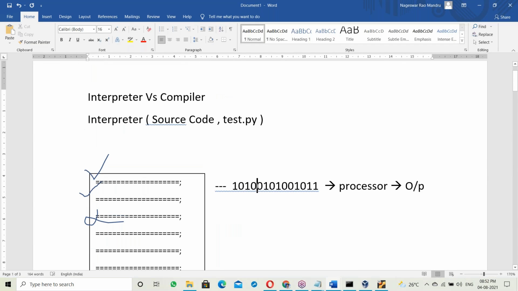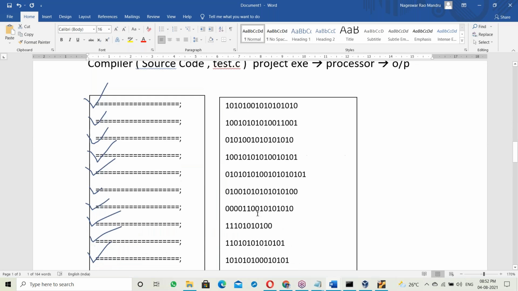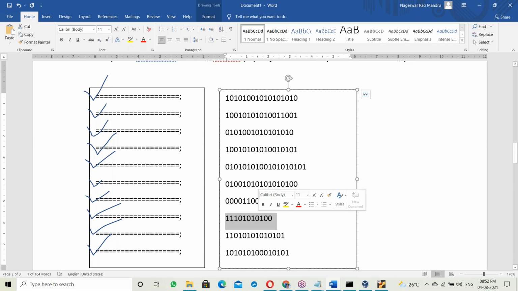So here also there is binary code. Whether interpreter based or compiler based, in any case binary code is compulsorily required to run it. But the way of working is different here.